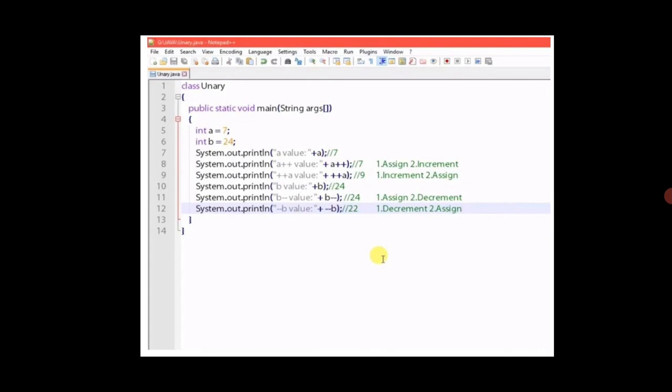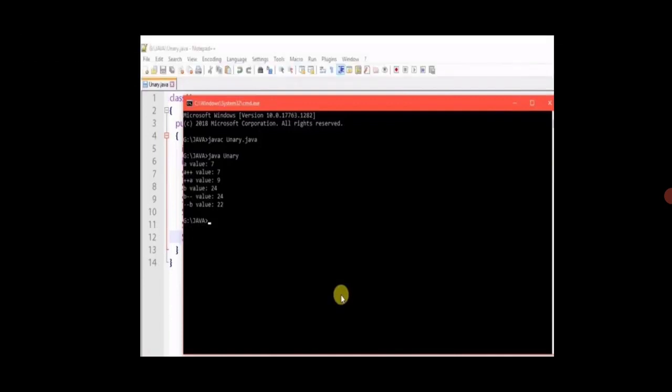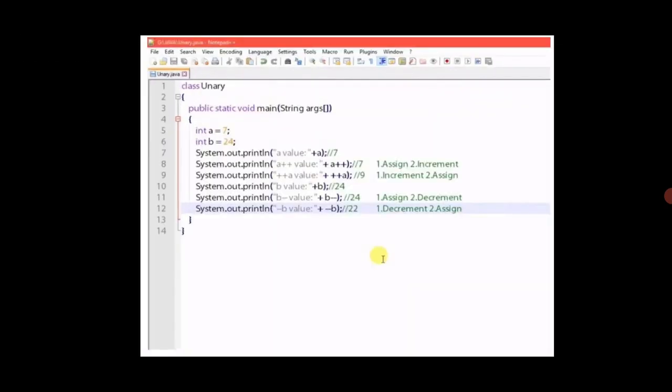Here a plus plus, in the sense, first it will assign the value, and after that it will increment the value. So it will be printed as 7. But actually the value will be incremented to 8, though it is not printed. Then plus plus a, in the sense, it will first do the increment, and after that assign the value. In the previous line itself it was incremented to 8, then in the next line it is incremented to 9, so it will be printed as 9.